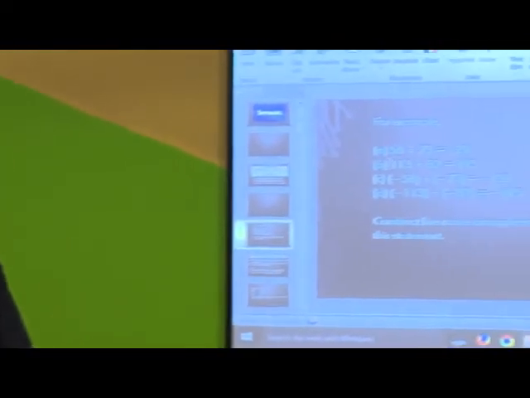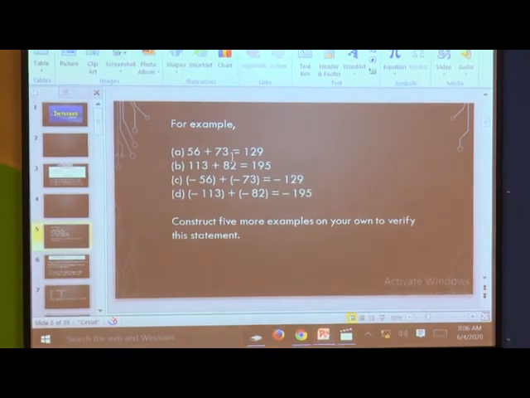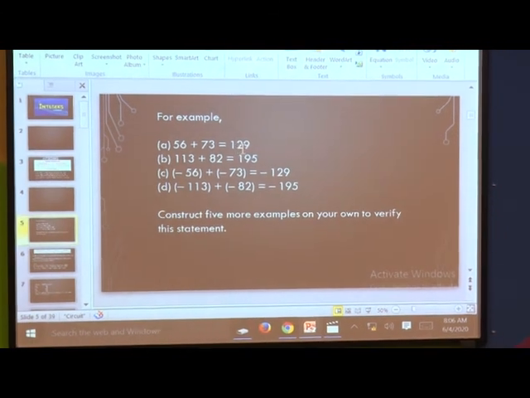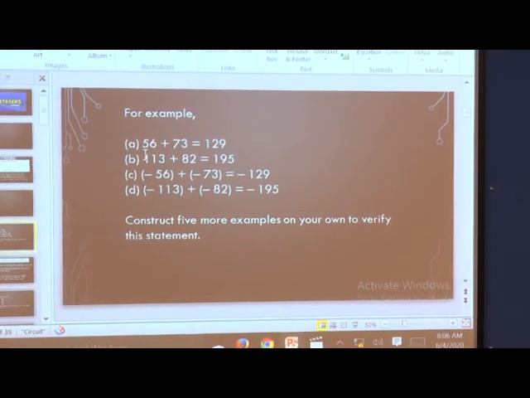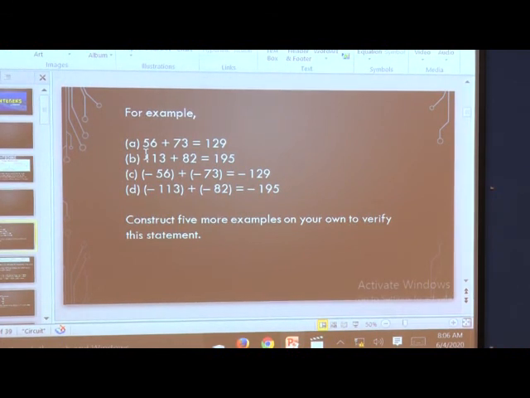Okay, we had seen a video very interestingly. So for example, we will see the addition of whole numbers, that is 56 plus 73 is equal to 129. Here we have 56, it is a whole number, but we are learning the integer. So it is a positive integer, 56, and positive integer 73.